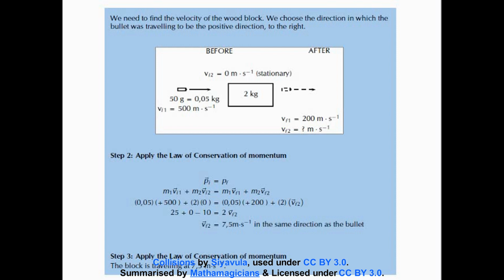Alright, so step 2 has already mentioned step 3 in it, but what you can do is further take your answer and say the block is traveling at 7.5 meters per second, and you can add in a direction as well, in the same direction as the bullet. The bullet was traveling rightwards, so you can also say the block is traveling at 7.5 meters per second to the right.